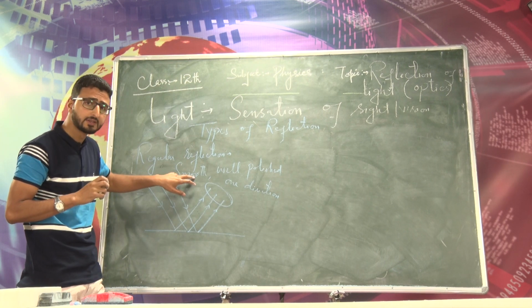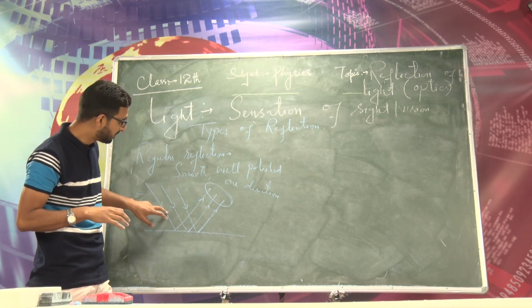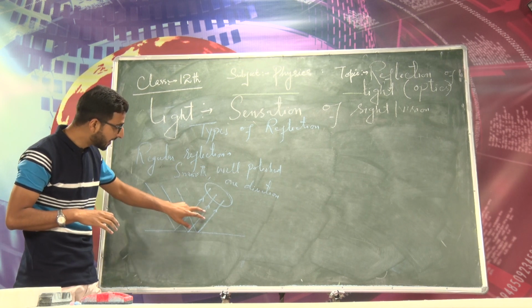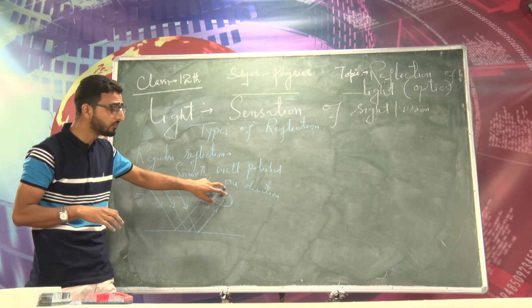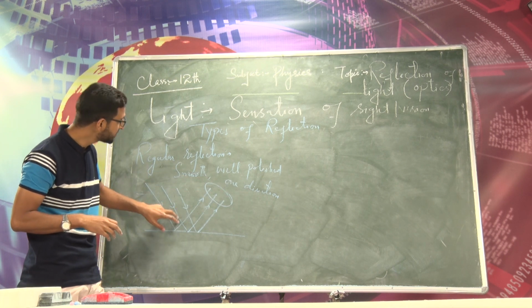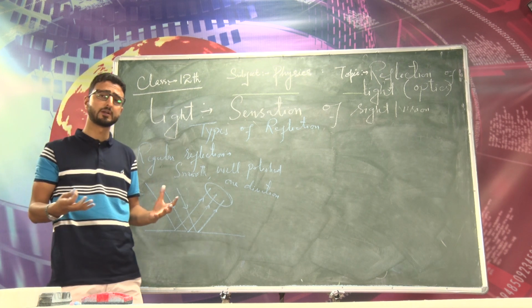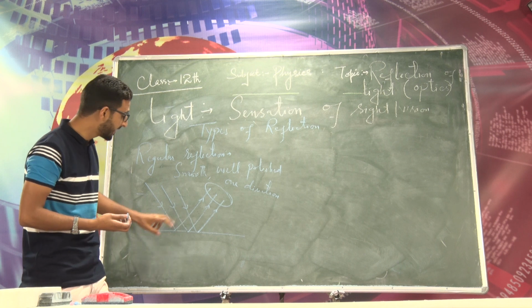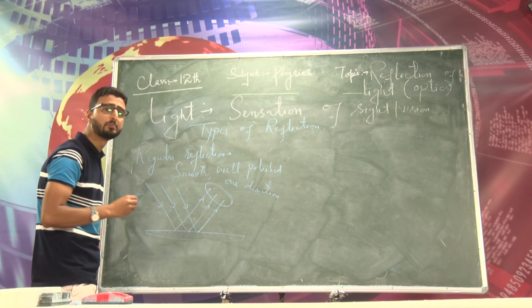So when this reflecting surface is smooth and well polished, the parallel rays falling on it are reflecting parallel to each other. That is, I can say they are reflected in one particular direction, and this type of reflection is called the regular reflection or specular reflection as well. So that is why for regular reflection we use the ordinary plane mirror.